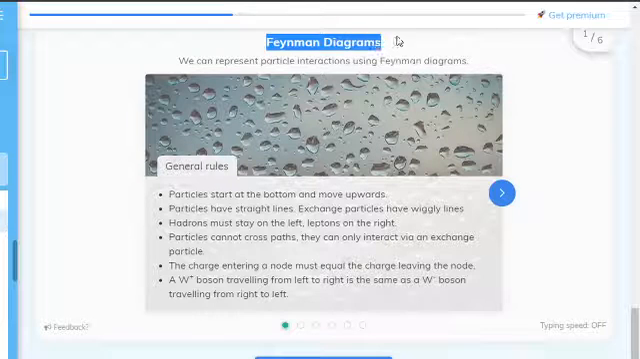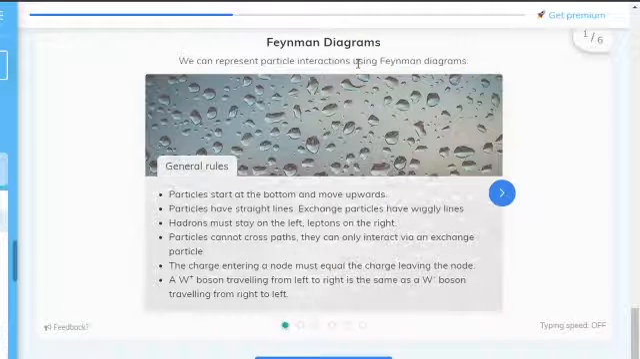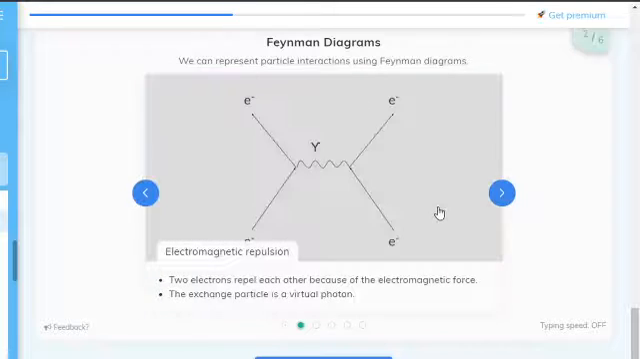So Feynman diagrams. We can represent particle interactions using Feynman diagrams. The general rules are that the particle starts at the bottom and moves upwards. Particles have straight lines. Exchange particles have wiggly lines. Hadrons left, leptons right. We'll come on to that next video, or maybe this one. Particles can't cross paths.